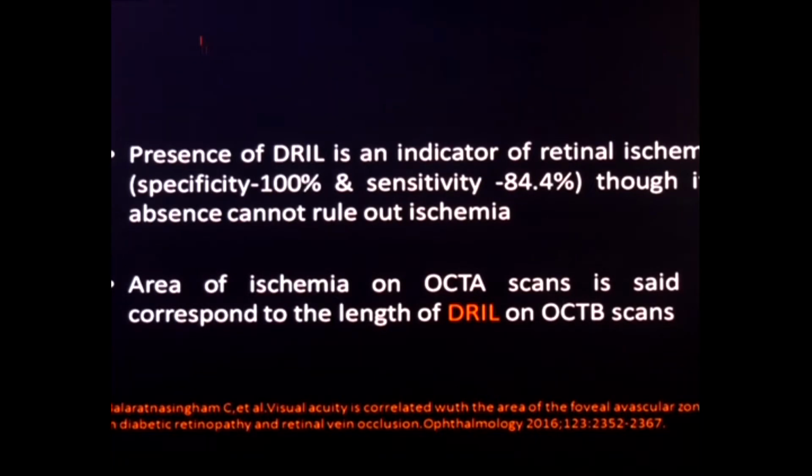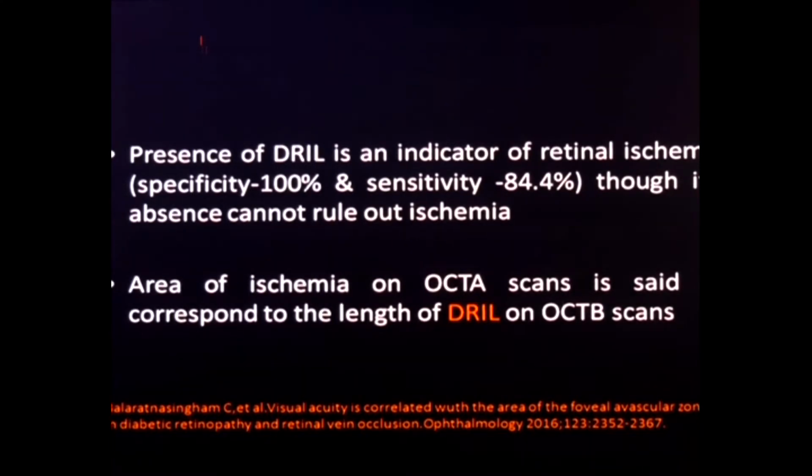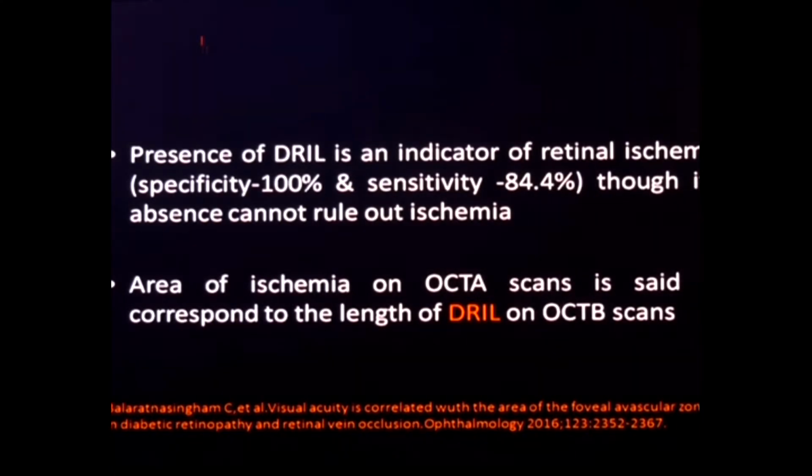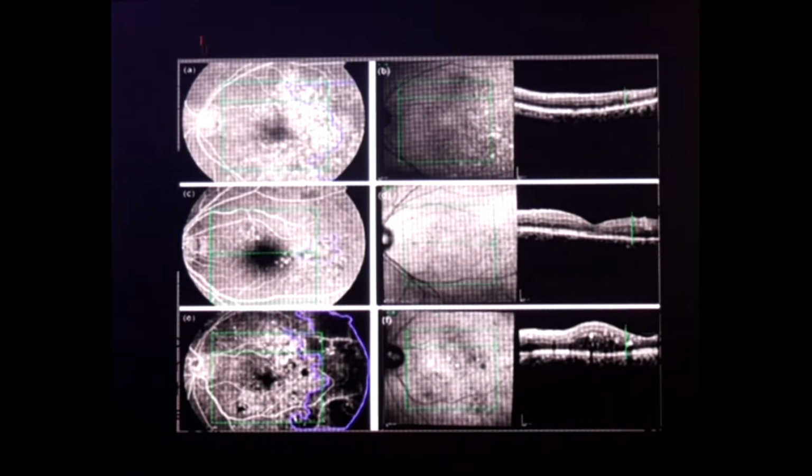So presence of DRIL is thought to be an indicator of retinal ischemia, and if I would say macular ischemia, and it has been found to have a specificity of 100% and sensitivity of 84%, though its absence cannot rule out ischemia. Now that is something important for us to know, that if you have absence of DRIL, it does not rule out macular ischemia, and you may have situations where ischemia is present in the absence of DRIL. So the area of macular ischemia on OCT-A scan is said to correspond to the length of DRIL on OCT B scans.